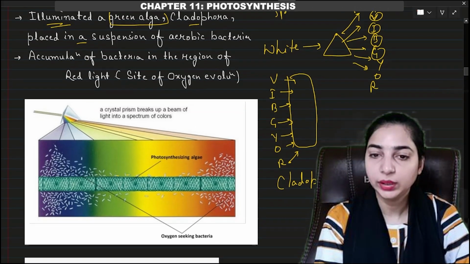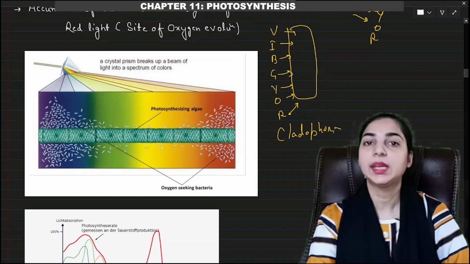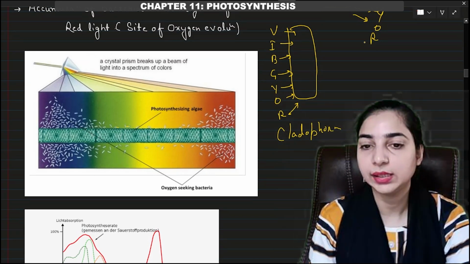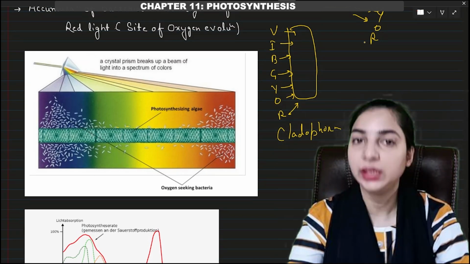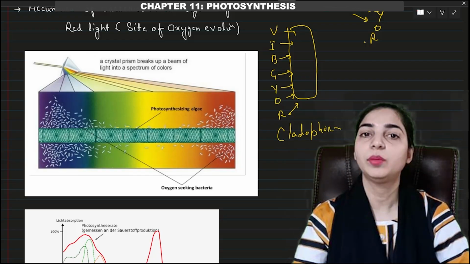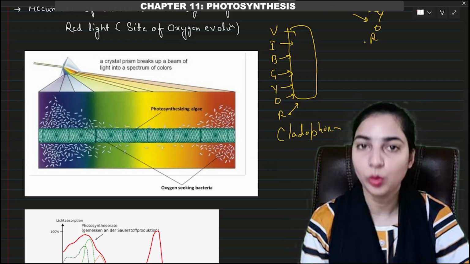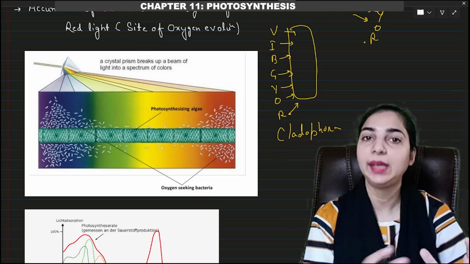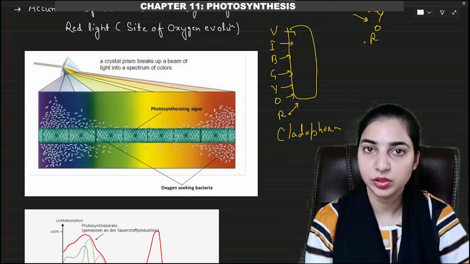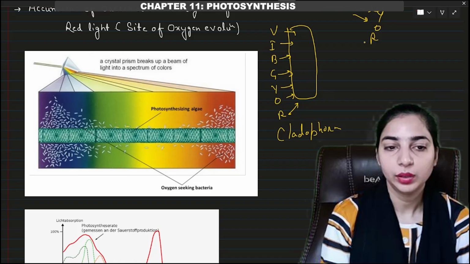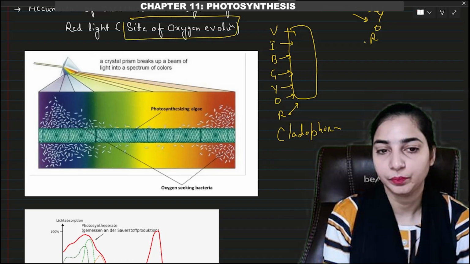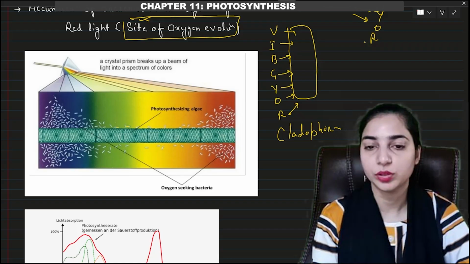And we also know that this Cladophora was kept in a suspension of aerobic bacteria. So around this Cladophora, many aerobic bacteria were present, right? What is the work of aerobic bacteria? They consume oxygen. So these aerobic bacteria were used to detect the presence or release of oxygen. They represented the site of oxygen evolution.